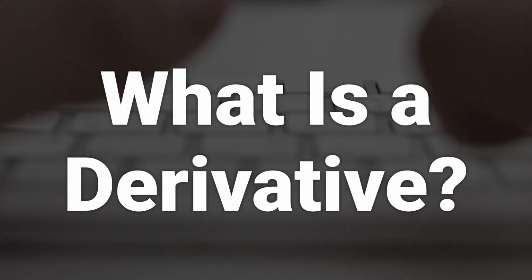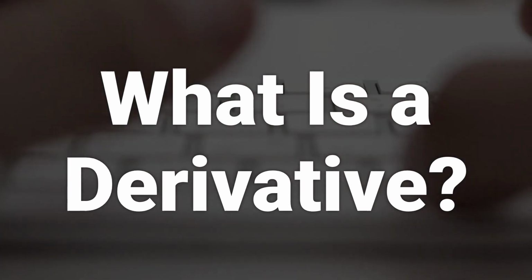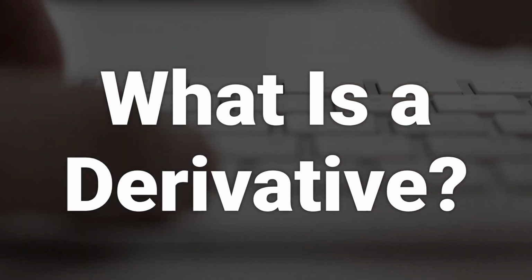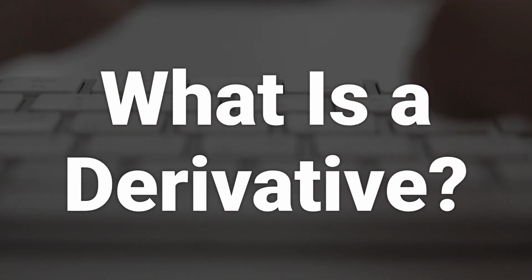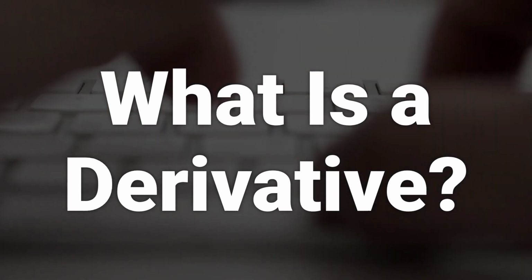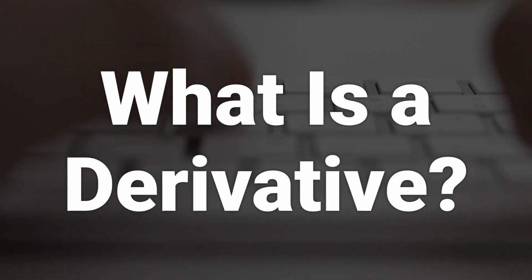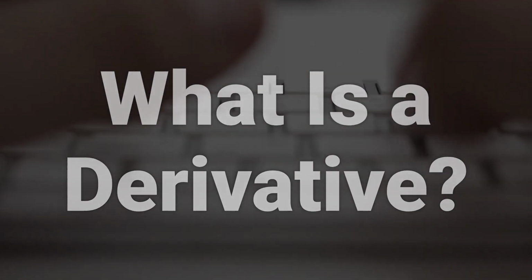A derivative is a type of financial contract whose value depends on an underlying asset, group of assets, or benchmark. It can be traded on an exchange or over the counter. Derivatives are used to hedge against risk or speculate on the price movement of an underlying asset.